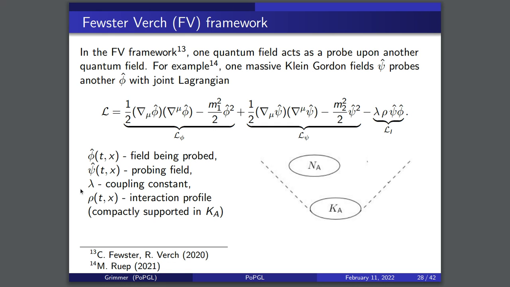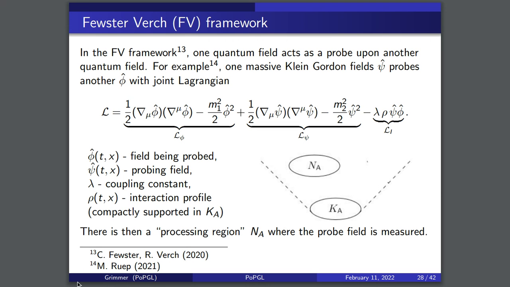Lambda is some coupling constant, which tells you how strongly the two systems interact with each other. And rho is an interaction profile, right? So it's a space-time function, rho of t and x, which is 0 outside of some region K_A. So it's compactly supported in some region K_A. So we have these two fields which exist side by side throughout the eternity of the universe, and they only interact with each other in this small little region here. So it's a localized interaction between these two fields, right?